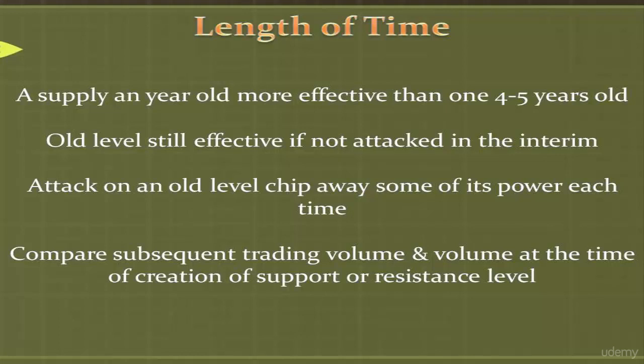This is because every time a support or resistance level is attacked, it loses some of its potency because some of the overhanging supply or demand would be used up in repelling the attack. So the next time this level is attacked again, it would be less capable in repelling the attack. In such cases, you may look at the subsequent trading volume at those levels and compare it to the trading volume when the support or resistance level was first created. This will help you in determining if the support or resistance level volume has exhausted itself.